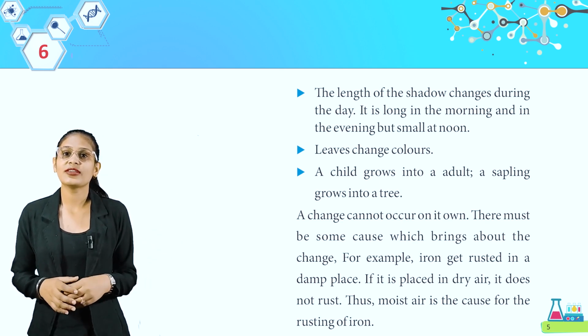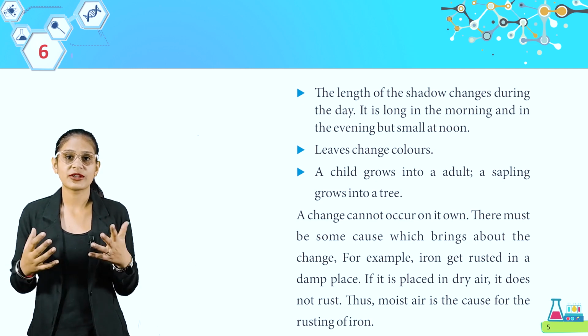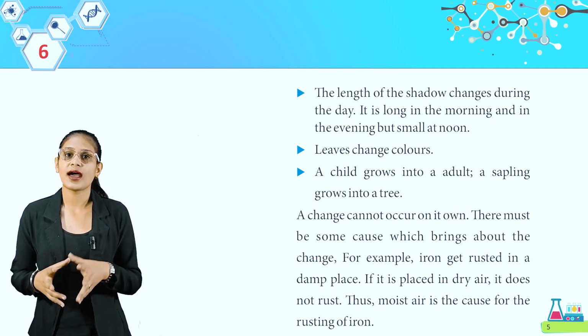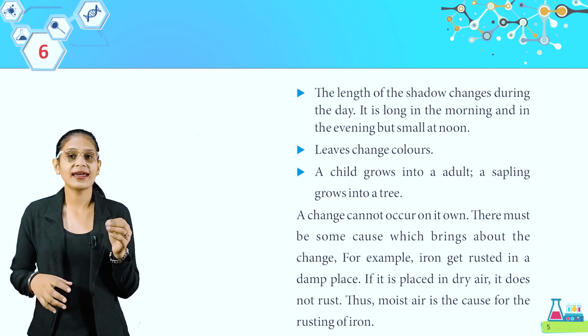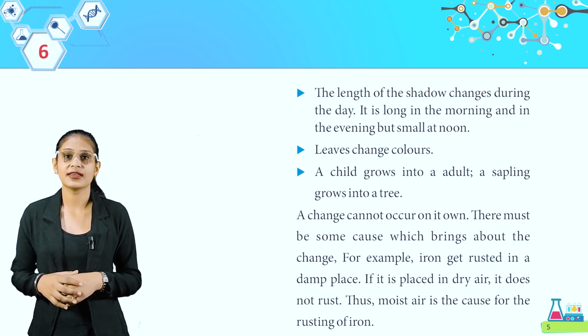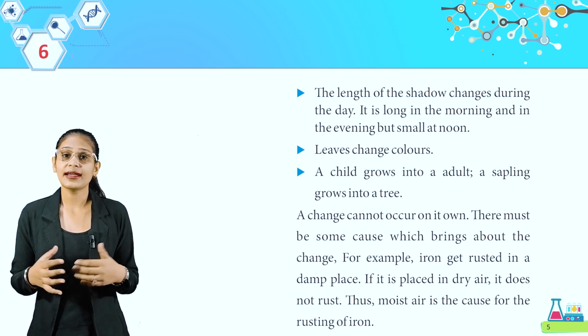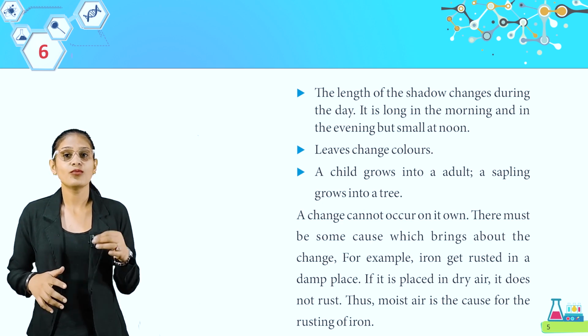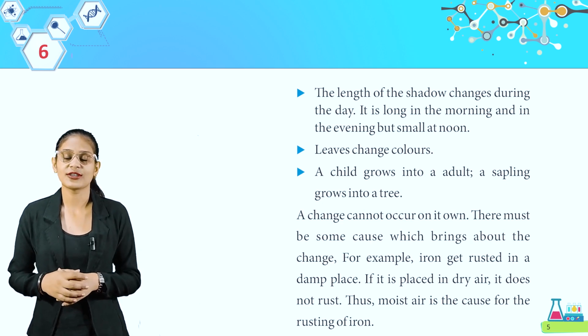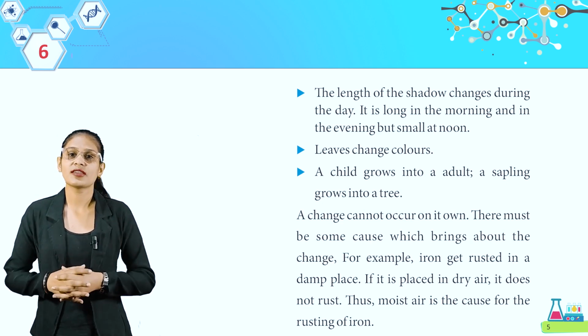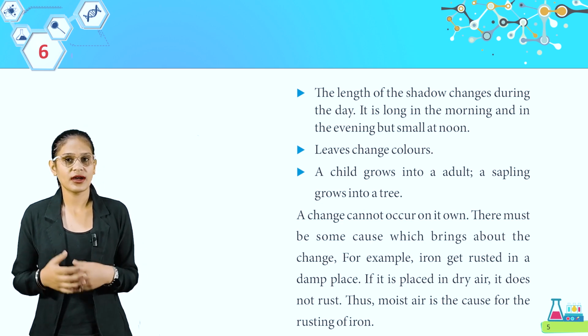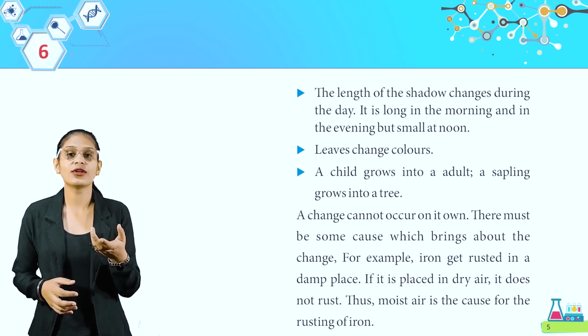A change cannot occur on its own. There must be some cause which brings about the change. For example, iron gets rusted in a damp place. If it is placed in dry air, it does not rust. Thus, moist air is the cause for the rusting of iron. So students, change हमारी लाइफ में परमानेंट है. चेंज हर चीज में होता है, लेकिन चेंज होने का कोई ना कोई रीजन होता है.